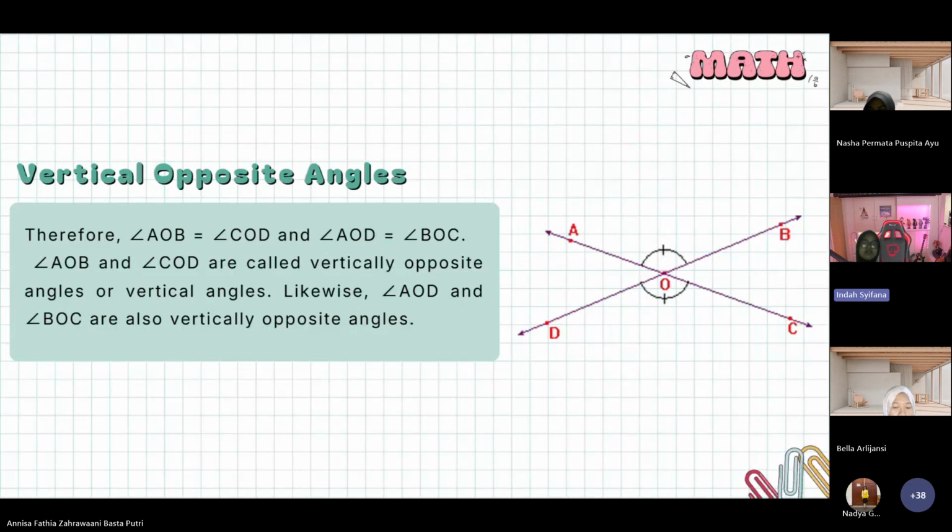Next, vertically opposite angles. Therefore, angle AOB equals angle COD and angle AOD equals angle BOC. Angle AOB and angle COD are called vertically opposite angles. Likewise, angle AOD and angle BOC are also vertically opposite angles.